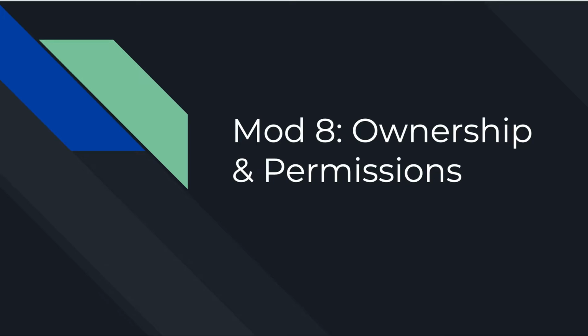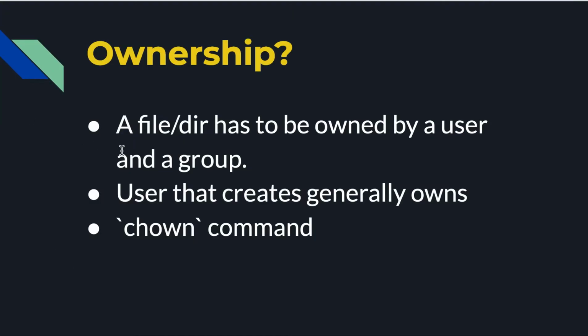I want to take a little look at ownership and permissions. So first of all, ownership. What is ownership? Well, a file or a directory, when it's created, has to be owned by a user and a group. Technically, they have to be assigned a UID and a GID, which is a number that represents the user or a number that represents the group.